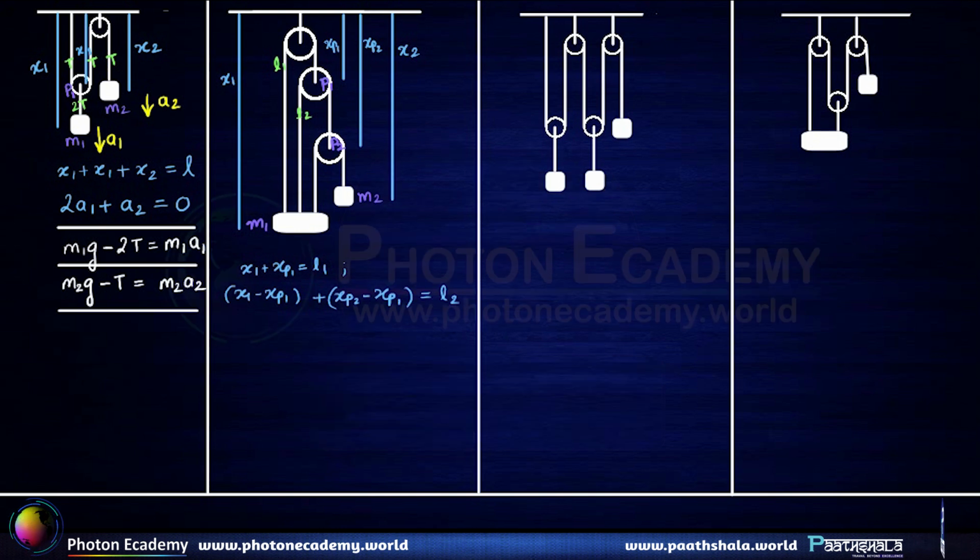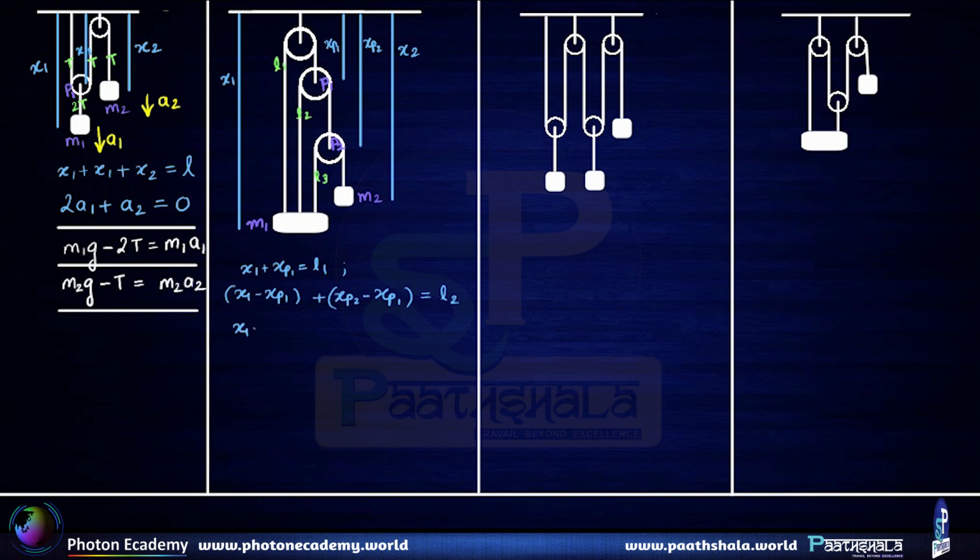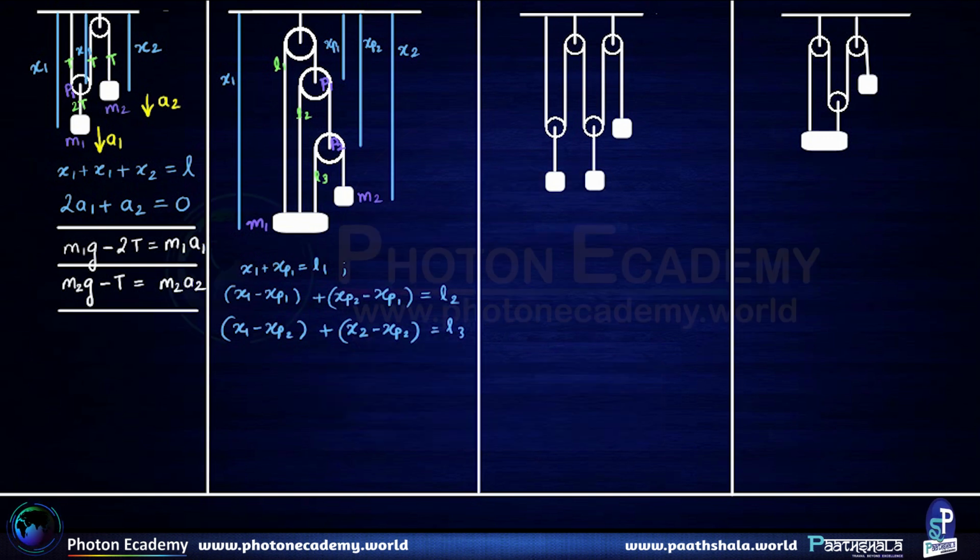Now for string 3, with its length being L3, the length of string 3 happens to be x1 minus xp2 plus x2 minus xp2, equal to the length of string 3, L3.